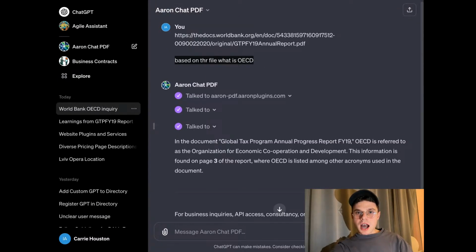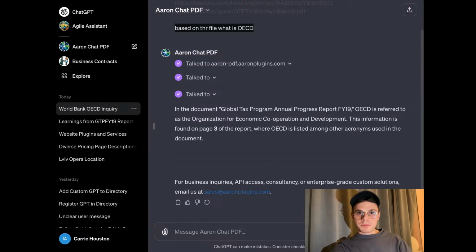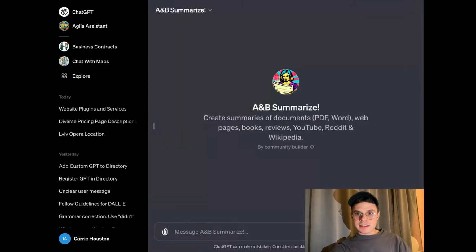And yes, we are ready to go to the next GPT that we're going to cover. It's A&B Summarize. So this is a bit more versatile than the previous one. Again, if you used our plugins before, you know how to use it more or less. Again, that is a very, very complex tool.